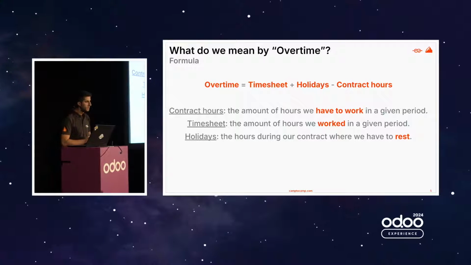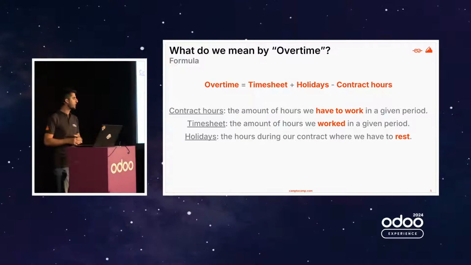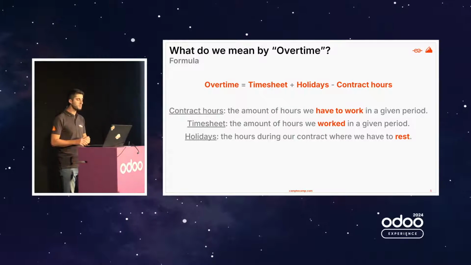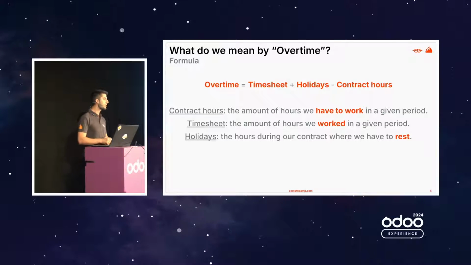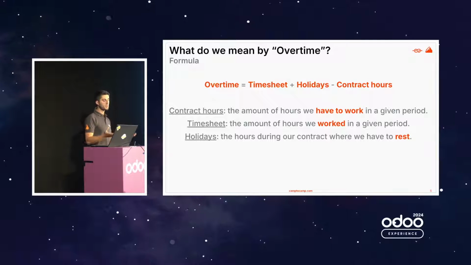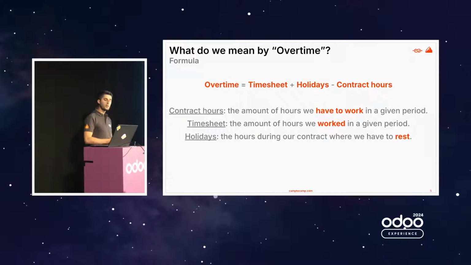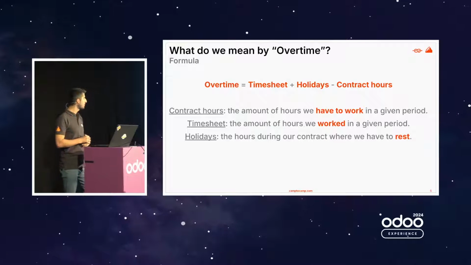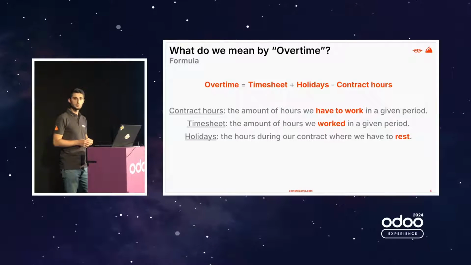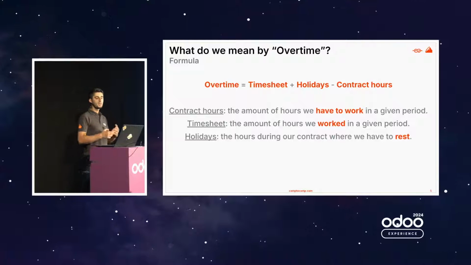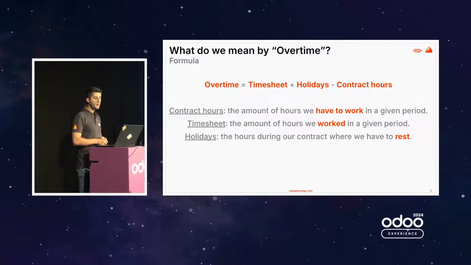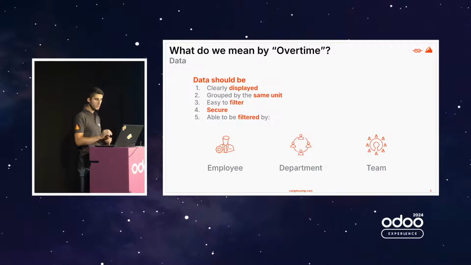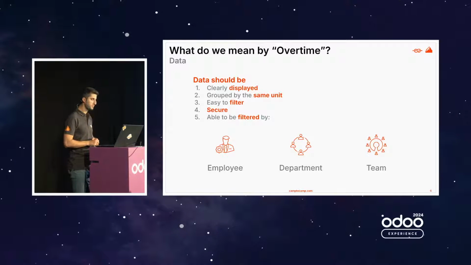Okay, if we create a formula for overtime, it would be this. Overtime equals timesheet plus holidays minus contract hours. Contract hours are the amount of hours that we have to work in a given period. Timesheets are the amount of hours we worked in a given period, and holidays, the hours during which we have to rest, which are obviously really important.